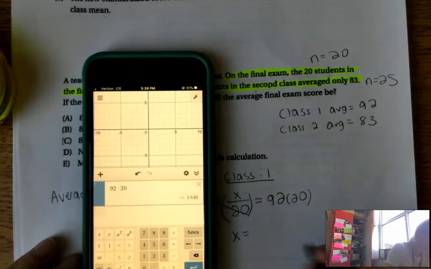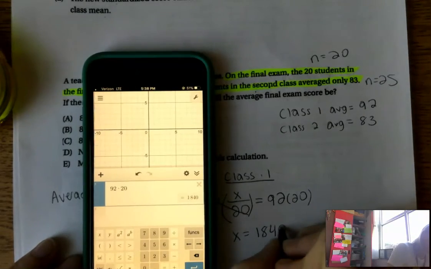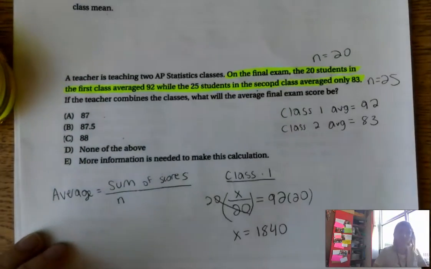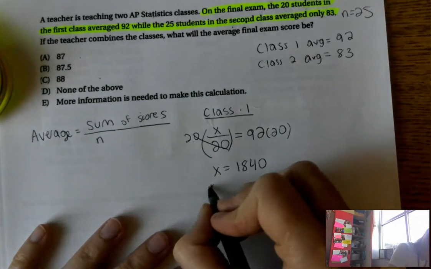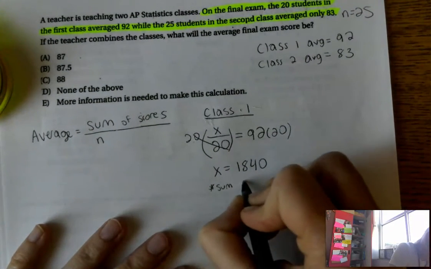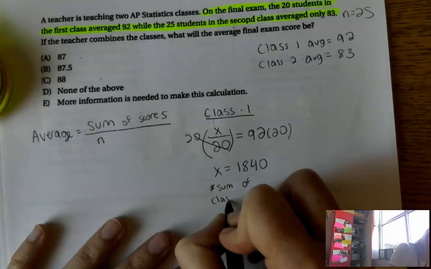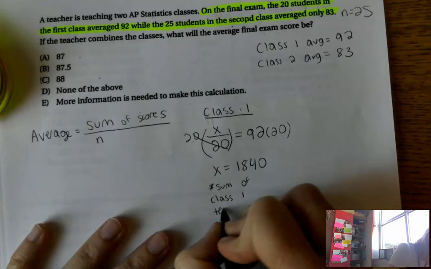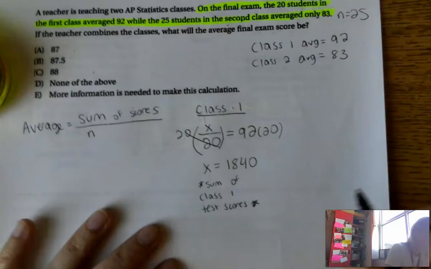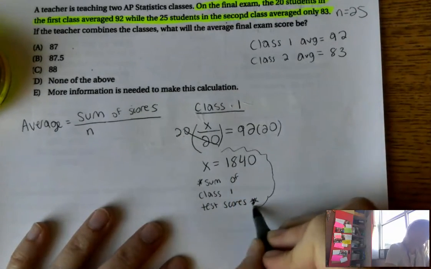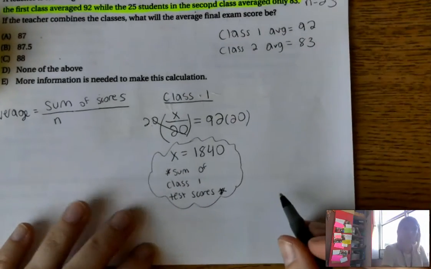92 times 20 is going to be 1840. All right, so this is the sum. I'm going to write it down here. Sum of class 1 test scores. All right, we'll hold on to that because we're going to use it in a second. Let's do the same thing for class 2.